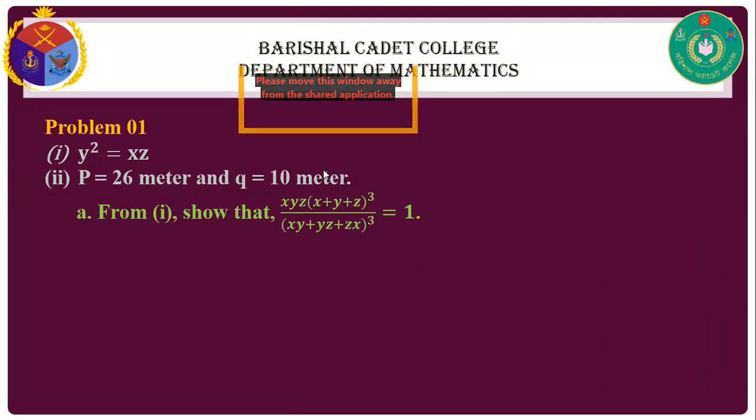Hamid, do you have an internet problem? Okay, now for stem 1, y square equal to xz.